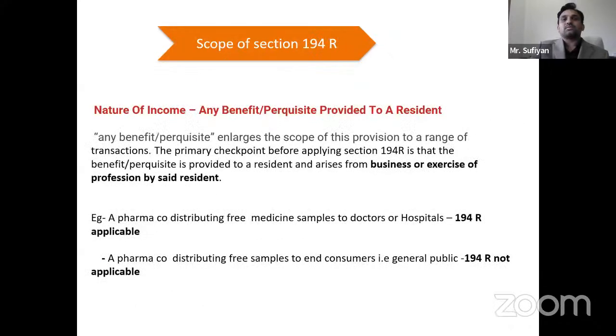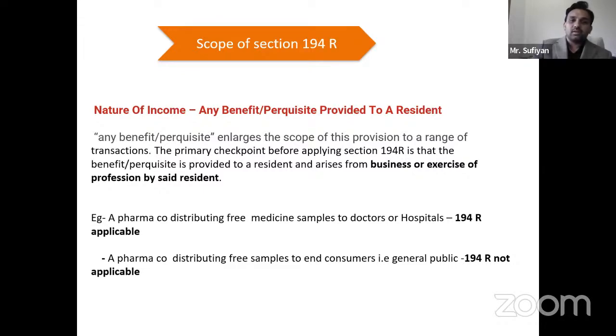Now, what is the scope of section 194R? What transactions are being covered under 194R? So what the law says, any benefit or perquisite enlarges the scope of this provision to a range of transactions. It is not only that the doctors will be covered or only pharma professionals will be covered. All the industries which arise from business or exercise of profession and take any benefit or perquisite from the payer will be covered under this act.